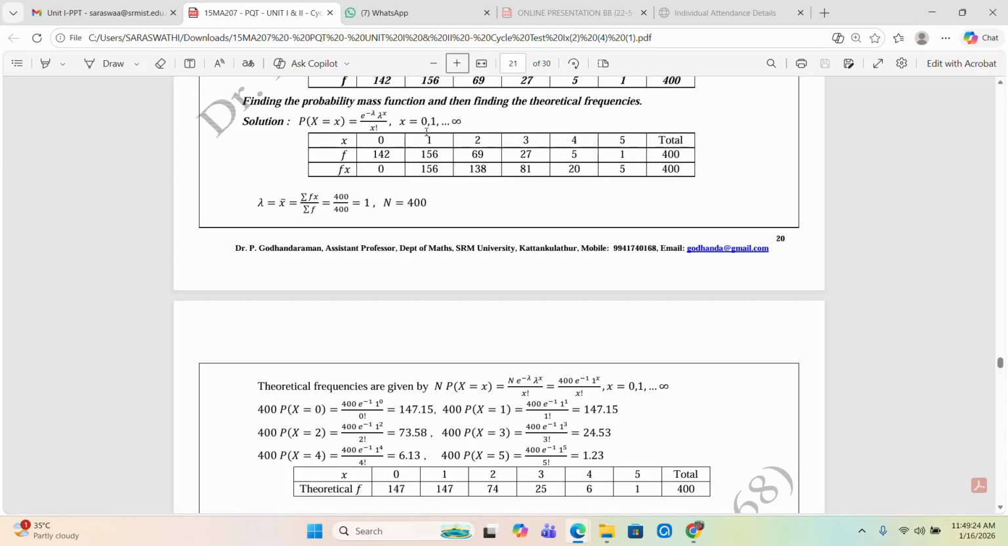This is the beauty of the fitting by Poisson distribution of this table, hence verified.